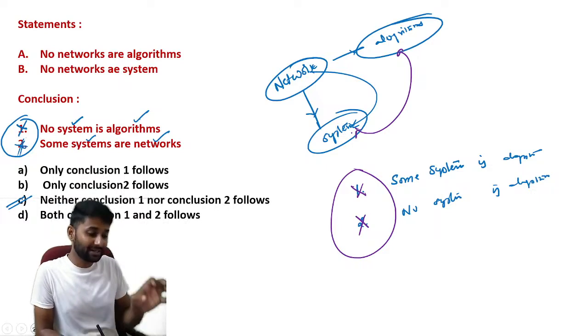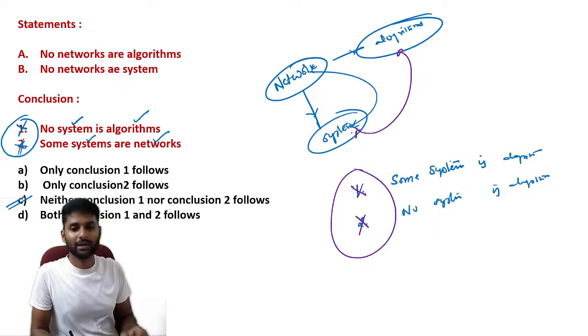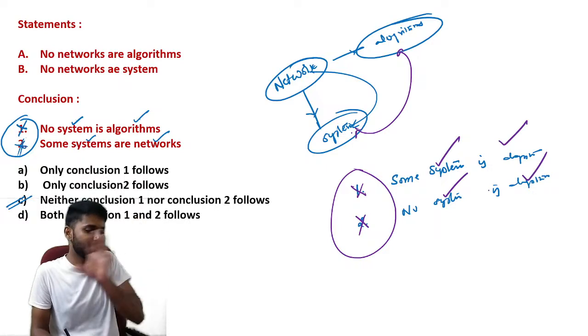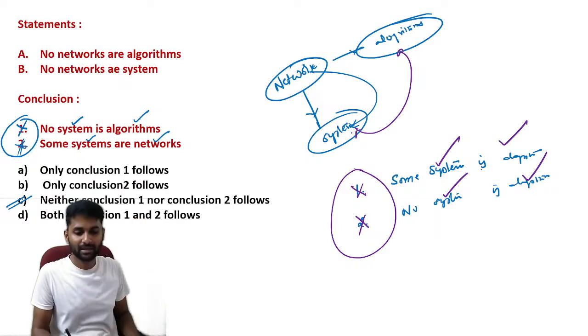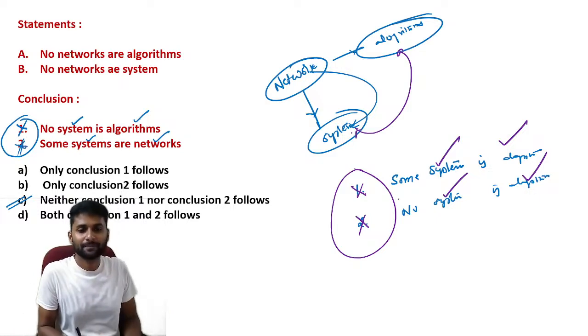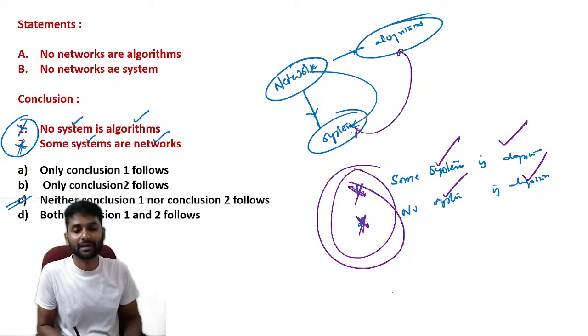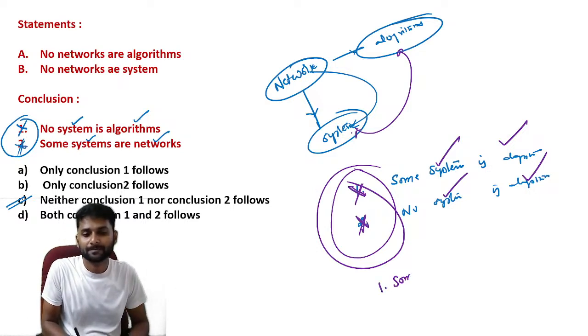Let me help you understand the complementary pair concept. Here they are talking about the same objects, system and algorithm. If any two objects are the same in the given conclusions, and individually each conclusion is wrong, but joined together they satisfy any one of the complementary pairs, we have three complementary pairs.